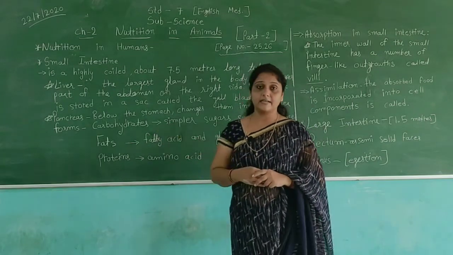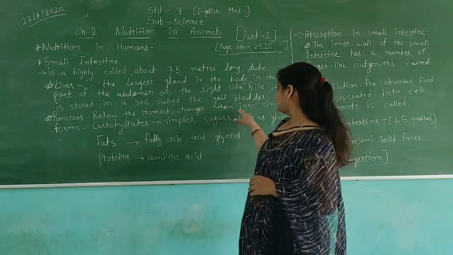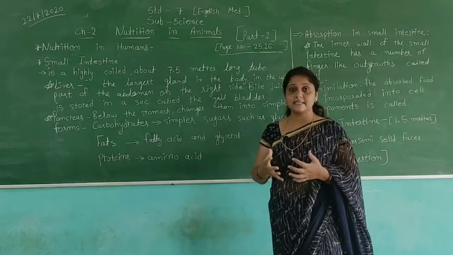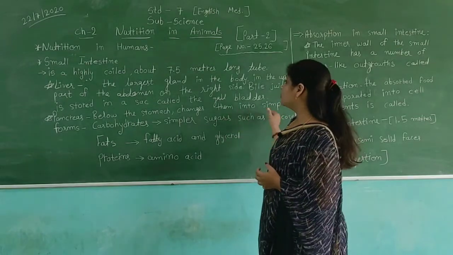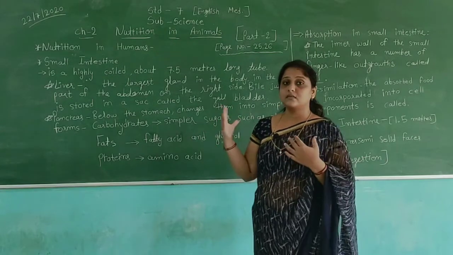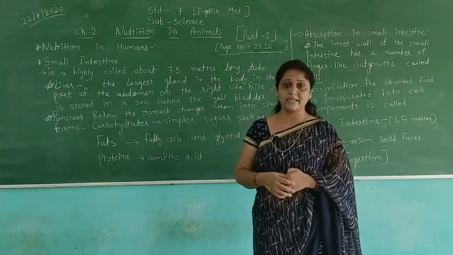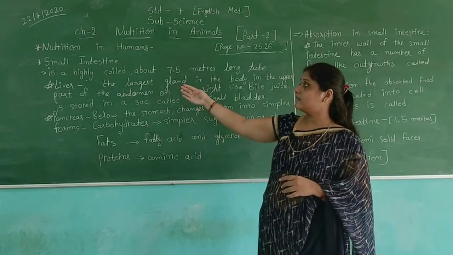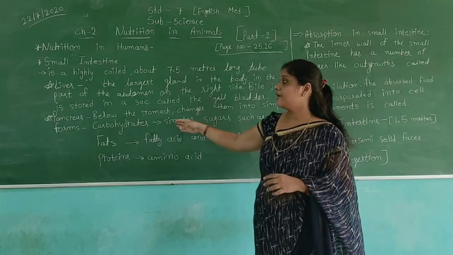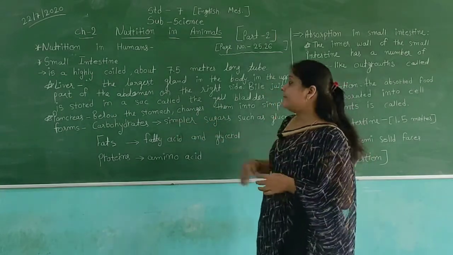Then the pancreas, below the stomach, changes the food into simpler forms. First, the food goes through some processes in the stomach, then the digested food comes into the small intestine. In the small intestine, we can see the liver, and then the pancreas converts the food into simpler forms.